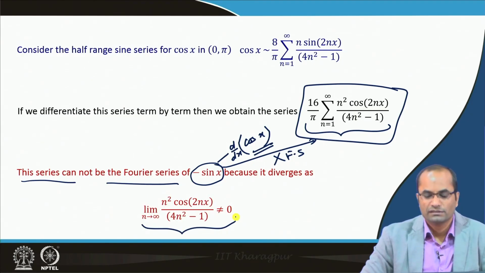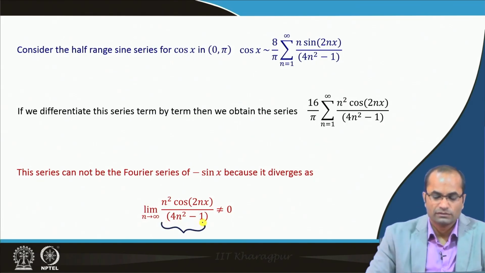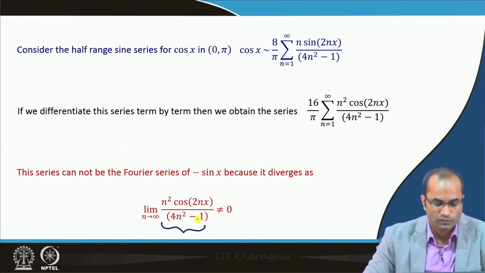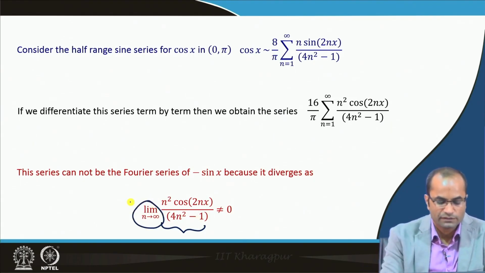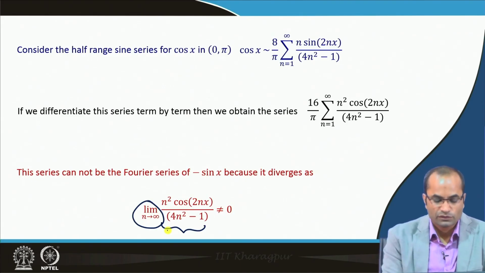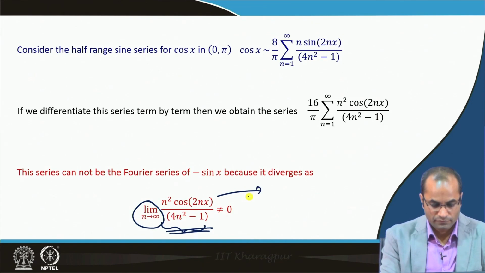The reason is clear, because this series is a divergent series. This series diverges, it does not converge, because if we look at the nth term here, n square cos 2 n x over 4 n square minus 1, and we take the limit as n approaches infinity, this is not going to 0, which we can see here.